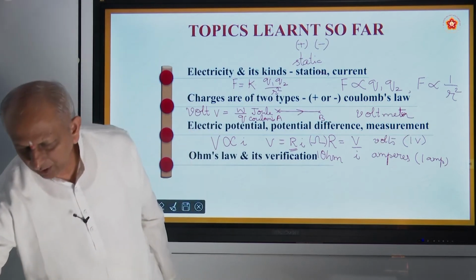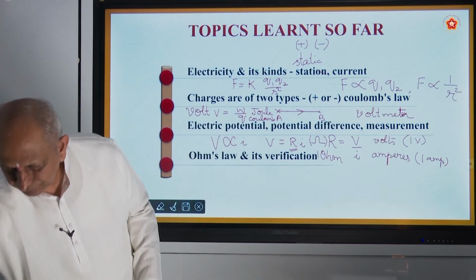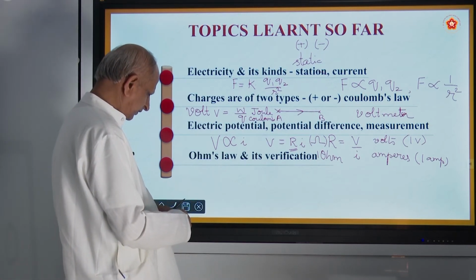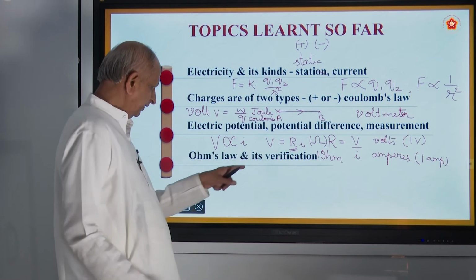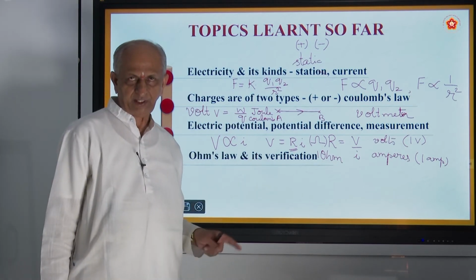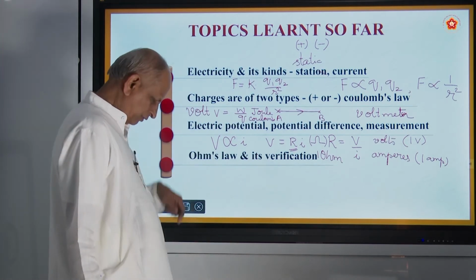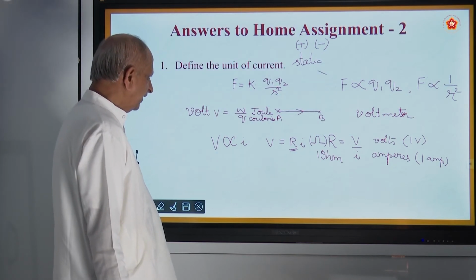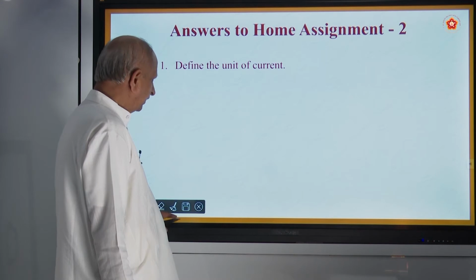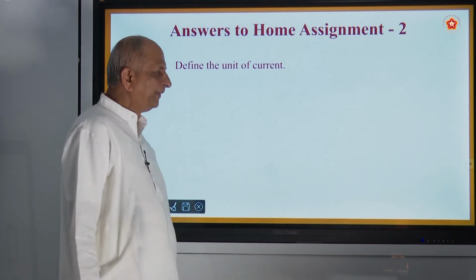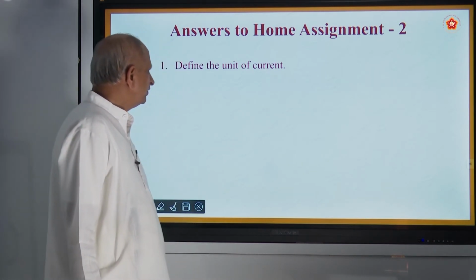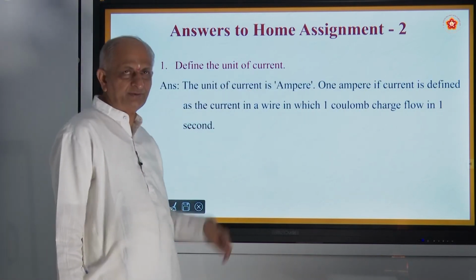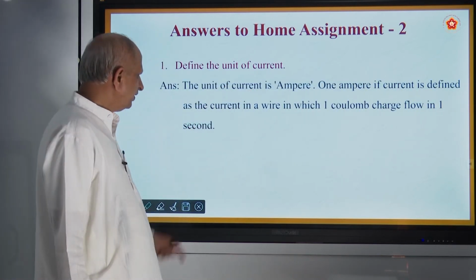Now coming to the next point. Verification means what? You have to take different voltages. As you increase the voltage, current also increases. Now coming to the home assignment: define the unit of current. You are asked to define it, not name it. So what is the unit of current?